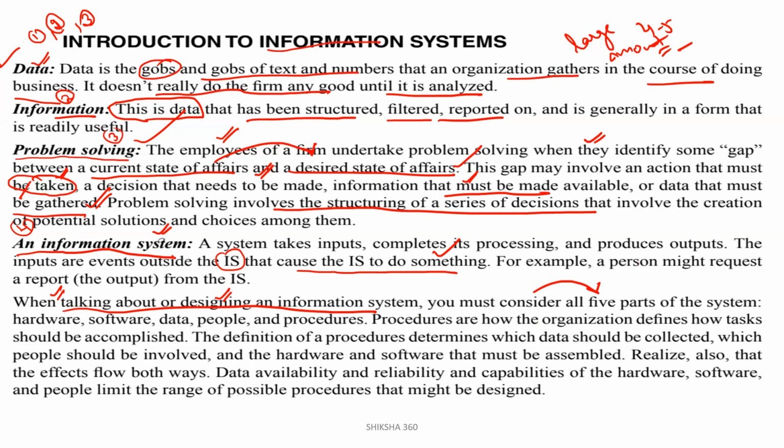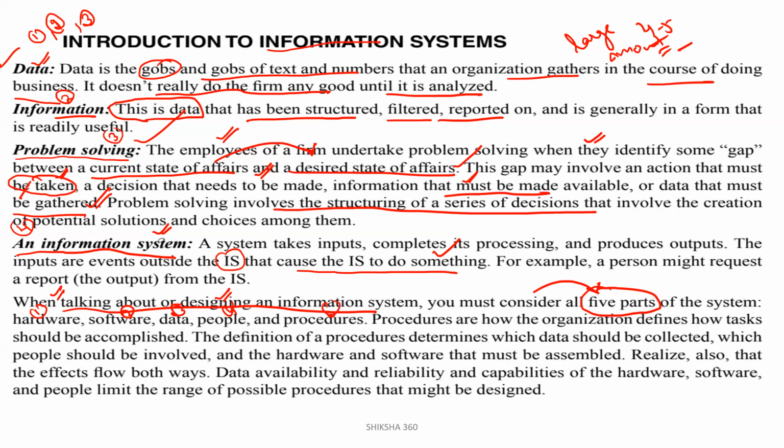What are the five parts of the system? Very, very important: hardware, software, data, people, and procedures. So, five parts of the system. All these are questions in the examination. So what are the five parts of the system? Hardware, software, data, people, and procedures. Clear?